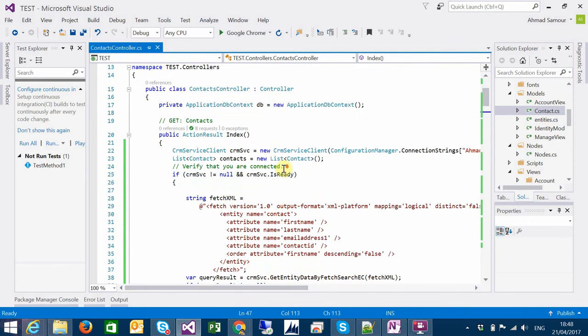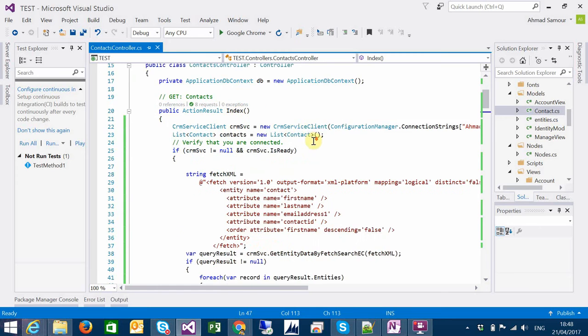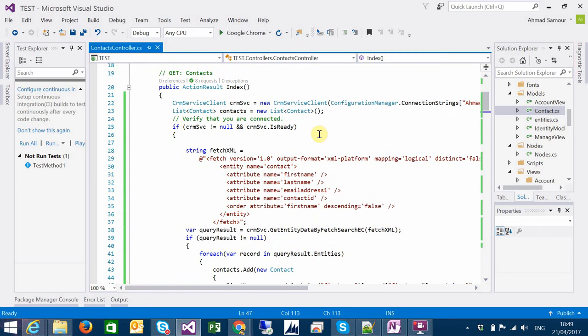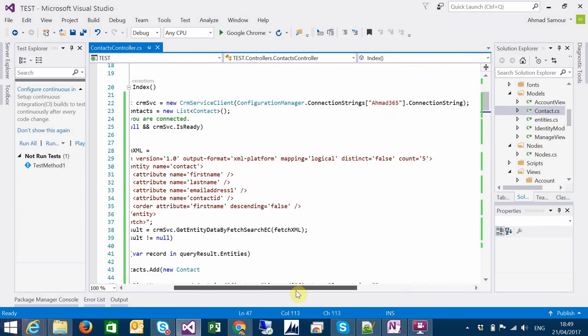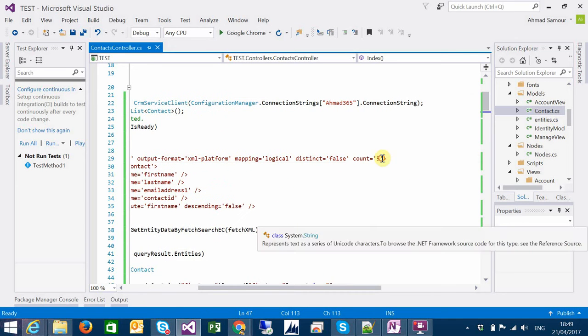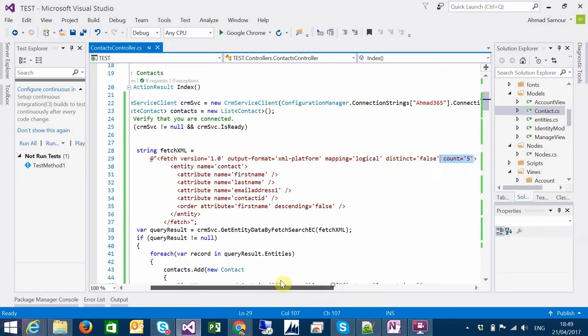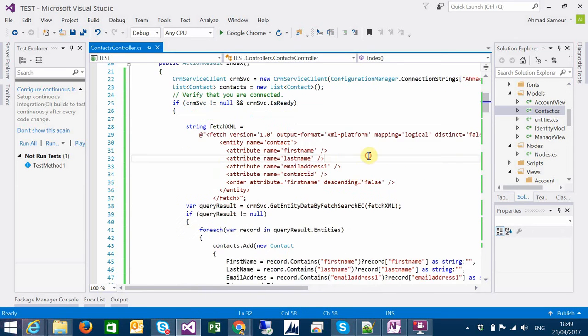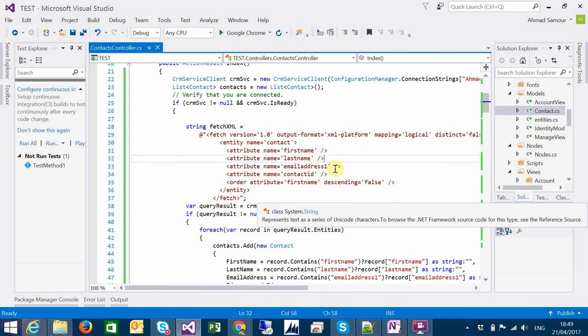In this action result method, the index, which will retrieve data from the contact entity, I set the count to 5, so it will retrieve just the top 5 records. So we have the first name, last name, address, address 1, and the contact ID.